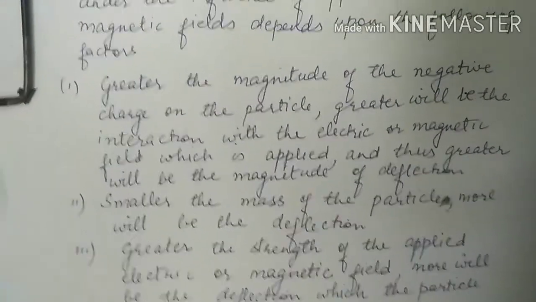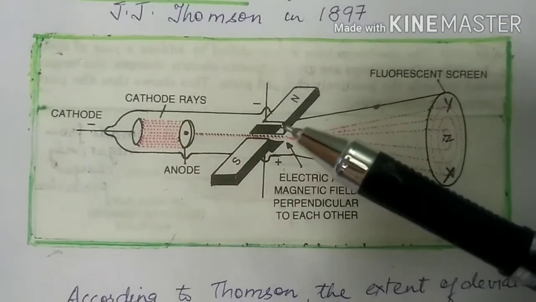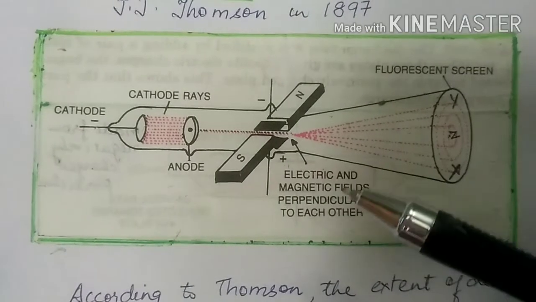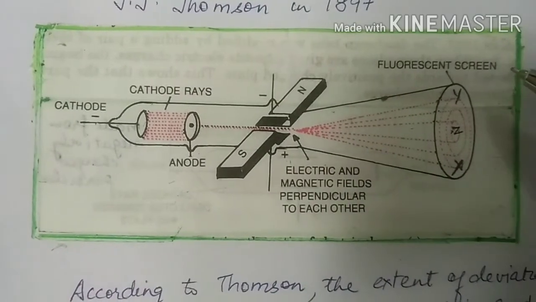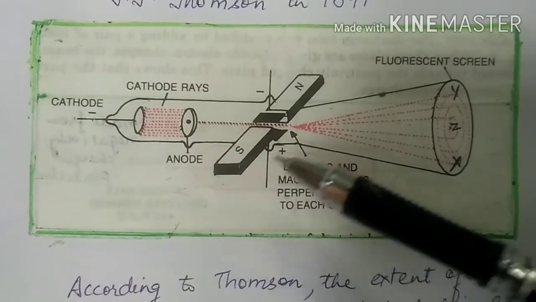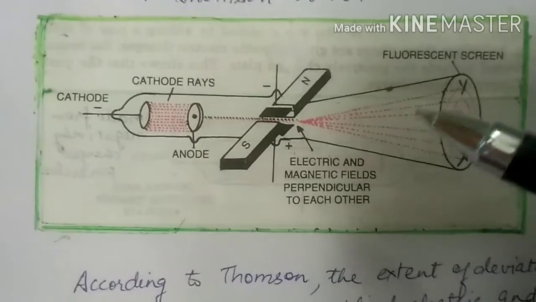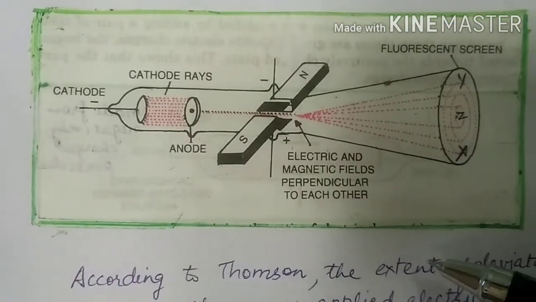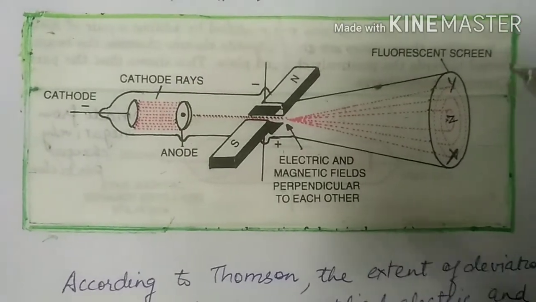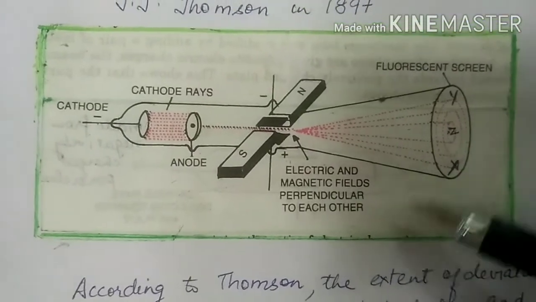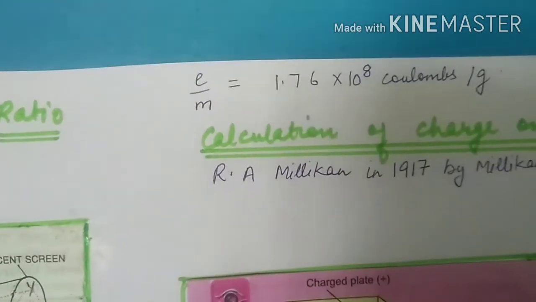Now, knowing these factors, Thomson adjusted the magnetic and electric field in such a way so that they mutually equaled themselves, so that the particle was neither deflected towards X nor towards Y, but it went straight on. That meant that at this particular instant the magnetic field was exactly equal to the electric field. Applying the formulas of magnetic and electric fields and putting the values of different constants, the unknown value e by m for the particle could be calculated, and J.J. Thomson